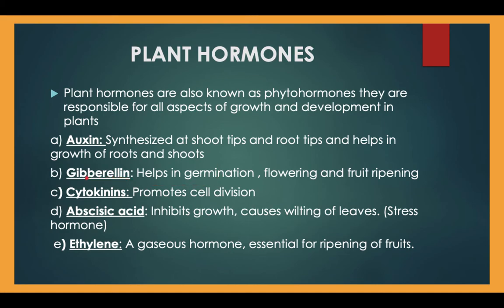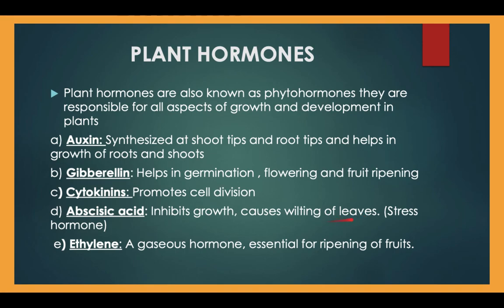The second category of plant hormone is gibberellin, which helps in germination, flowering and fruit ripening in plants. The third category found in plants is cytokinins, which promote cell division. And abscisic acid, in short known as ABA, is also an important plant hormone which causes wilting of leaves.